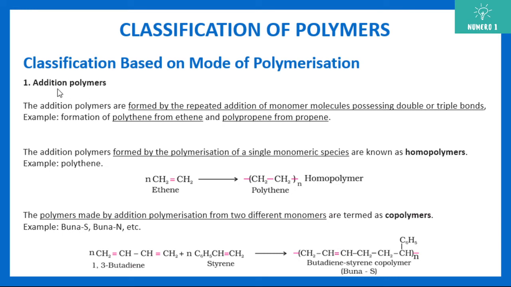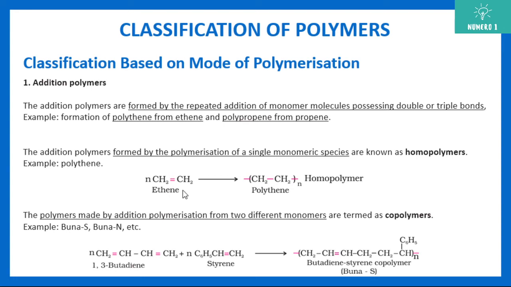Now, inside addition polymer, there are two subcategories. One is homopolymers. Homopolymers are the ones which are formed by polymerization of a single monomeric species, when the repeating unit is only one compound.